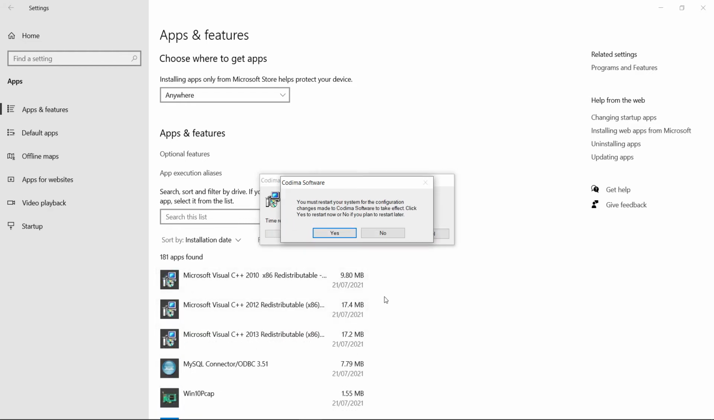Once finished, a prompt will appear asking if you want to restart your system now. We are not ready to do this quite yet. Click No to continue.